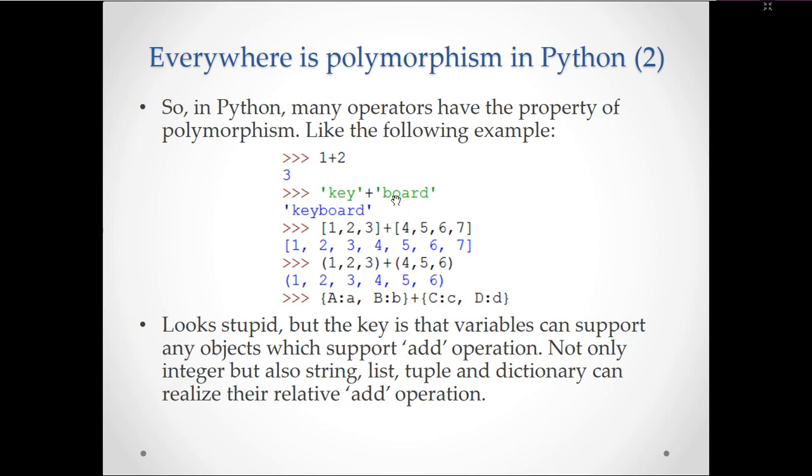And key plus board, adding two strings, again gives you the complete string. Adding two lists gives you a combined list. Adding two sets gives you a combined set. Adding two dictionaries gives you a combined dictionary. So this is the way the plus operator can be used on integers, strings, lists, etc. This is how polymorphism is achieved in Python.